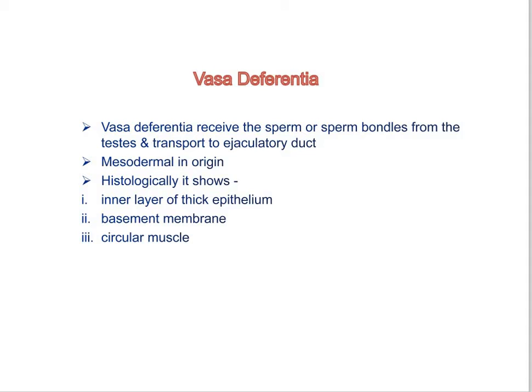Now, in order to store the spermatozoa for some time, it is a temporary storage site, a temporary storage receptacle, a temporary storage sac of the sperm. Now, this is all about the vasa deferentia.